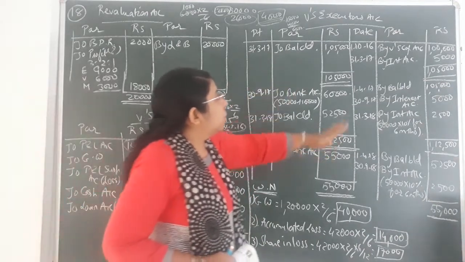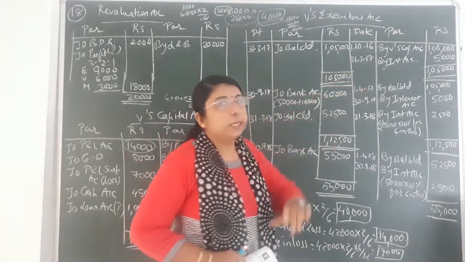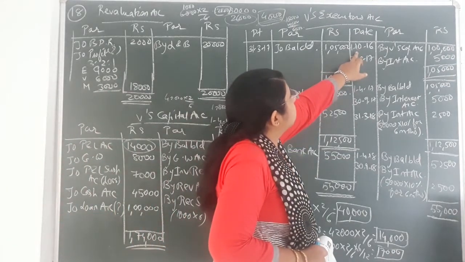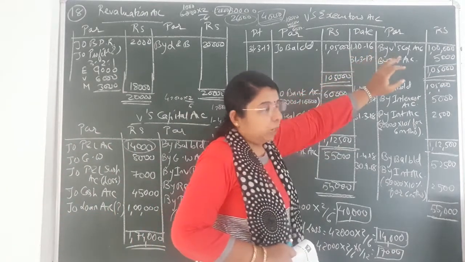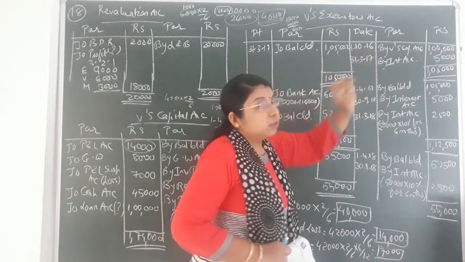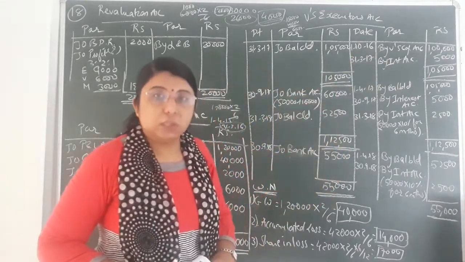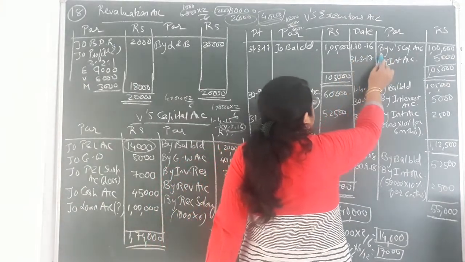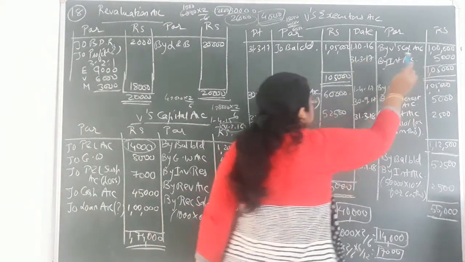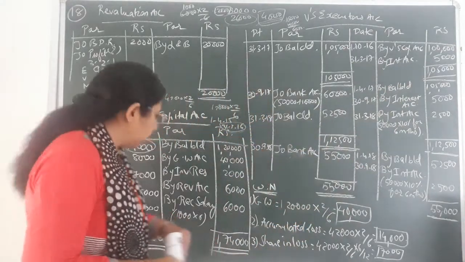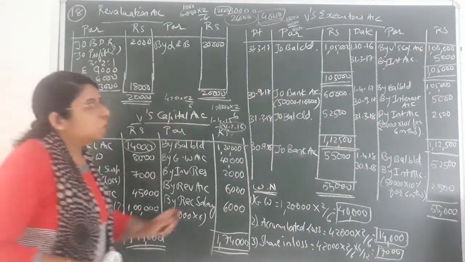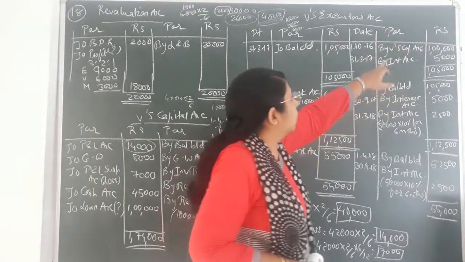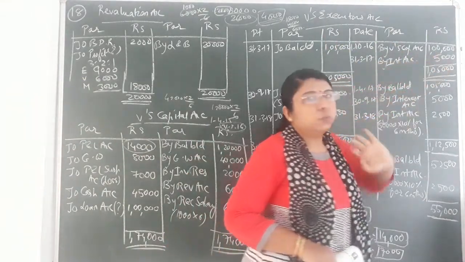Your dates are very important, so you have to make a column for date also over here. In case of date, the first entry is the balance of the capital account, 1st October, because his death occurred on 1st October 2016. So the first entry on the credit side of V's executor's account, I have written by V's capital account, that is the balance of V's capital account, 1 lakh, that we have found out over here. The same balance will be transferred to V's executor's account on the credit side, so by V's capital account, rupees 1 lakh.